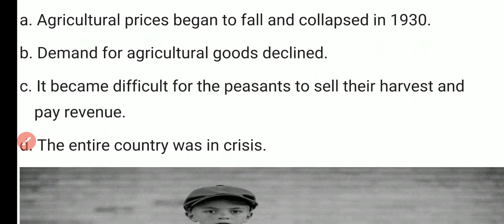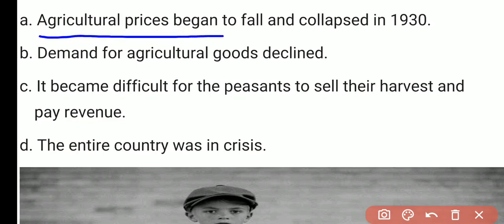Agriculture prices began to fall and collapsed in 1930. सबसे पहला जो इफेक्ट था, agriculture prices began to fall and collapsed in 1930. It was a huge setback for the Indian economy. Why? Because at that time the Indian economy was mainly based on agriculture, and because it was a setback for agriculture, it was a setback for the Indian economy too. So agriculture prices began to fall, काफ़ी कीमतें गिर गई थी, and collapsed in 1930 badly. धड़ाम से 1930 में गिर चुके थे.